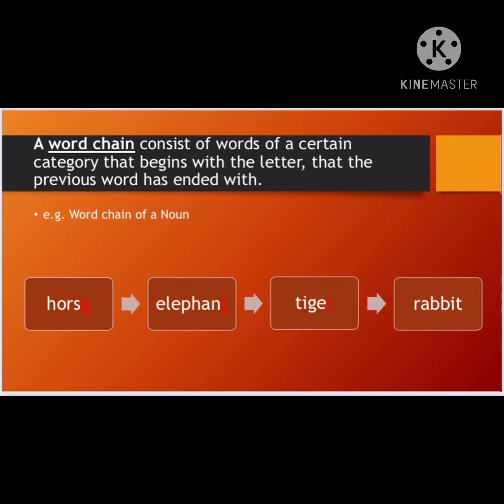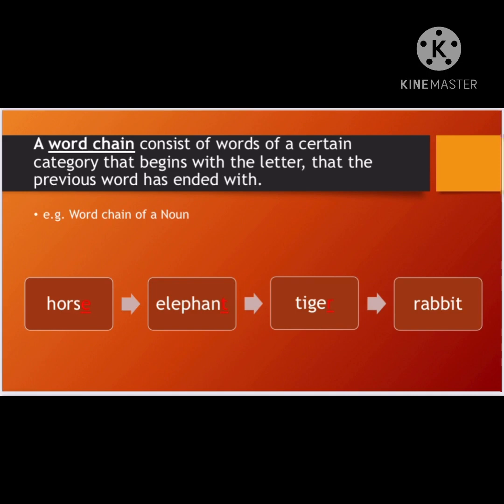Then my last letter in elephant is T. In the same way, I'll pick up this T of the previous word and will try to form a new word with the letter T, but balancing my category, that is a collection of nouns. So T for tiger. Yes, I hope you are following.